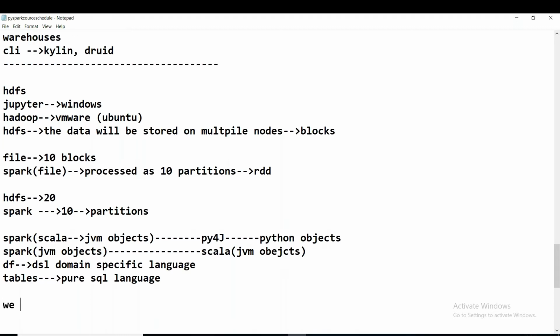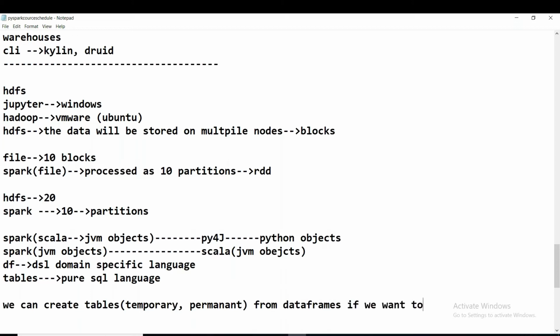Got it? We can create two types of tables, temporary and permanent, from data frames. Why is this required? It is preferred only to use pure SQL language.